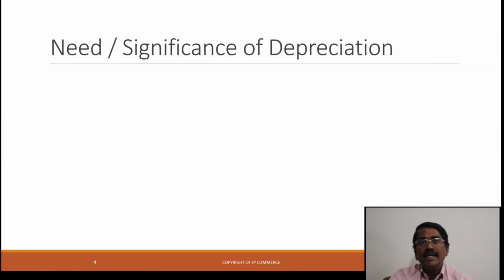So what is the need for depreciation in our books of accounts? As per the Indian Companies Act, companies must show depreciation in their books of accounts. The first and foremost need is to know the exact net profit or net loss. We must show depreciation in our books of accounts and debit the depreciation amount in the profit and loss account, and then only is your net profit the true and correct one.